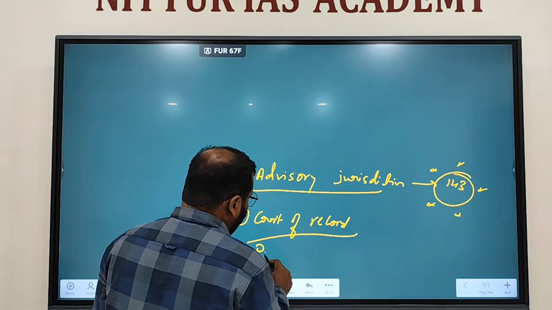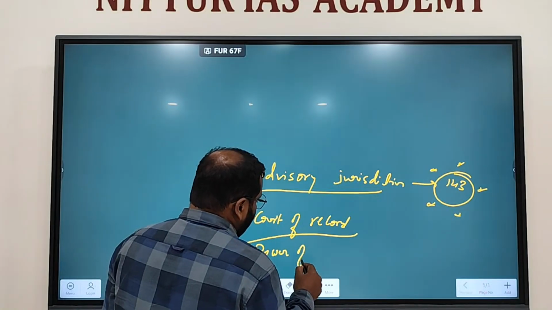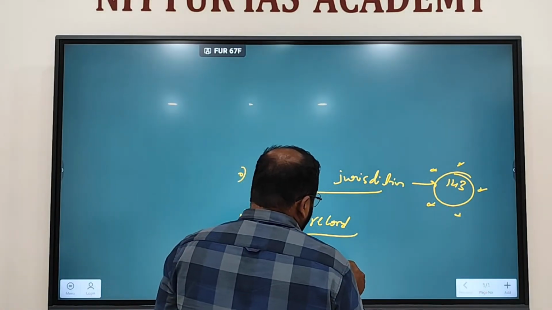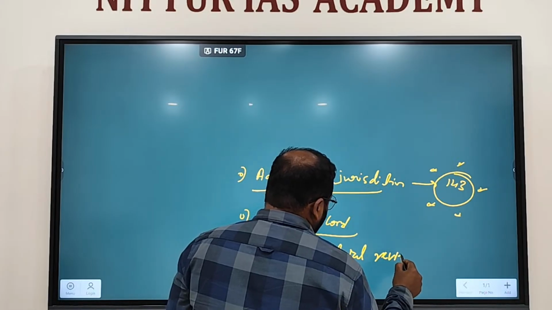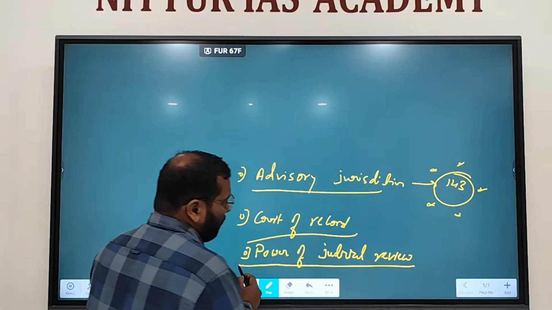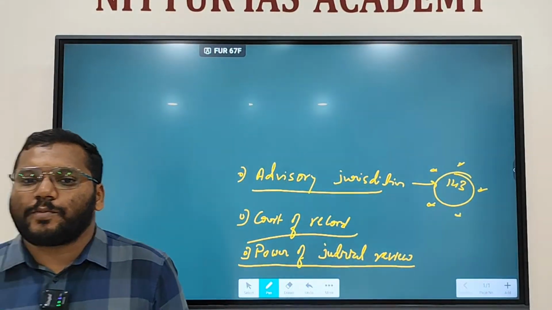Power of judicial review. Which article deals with the power of judicial review of the Supreme Court?